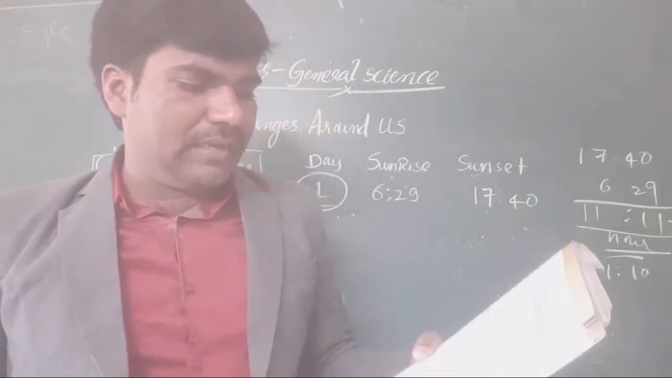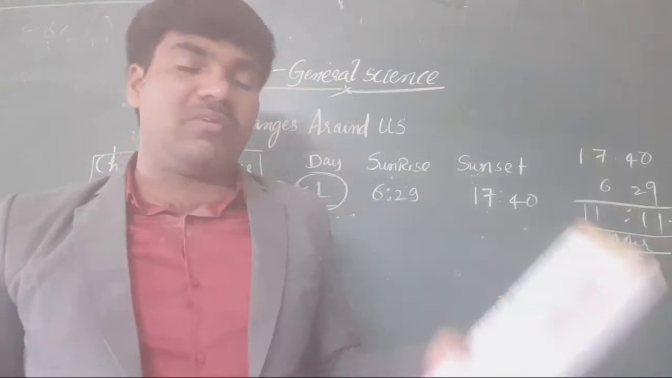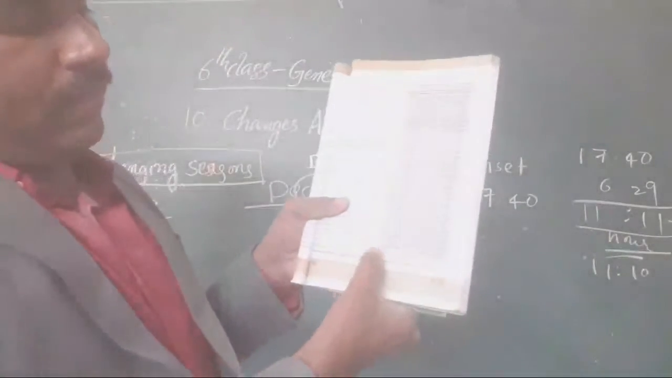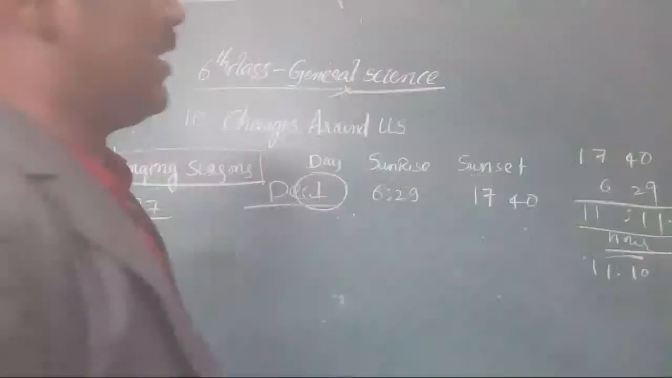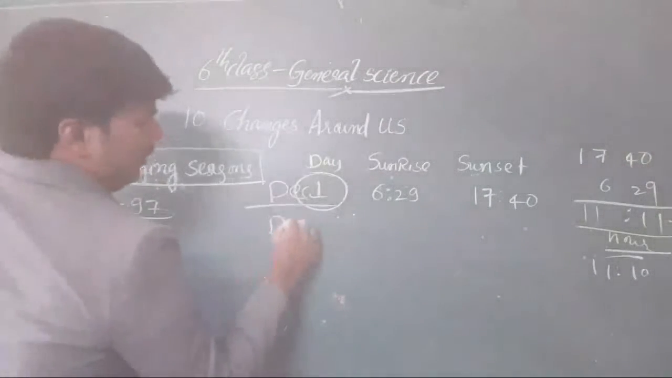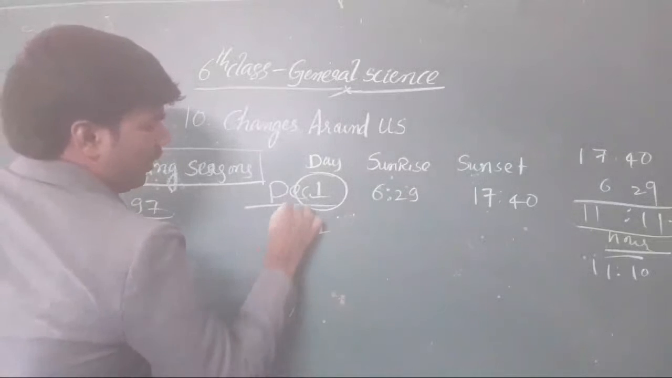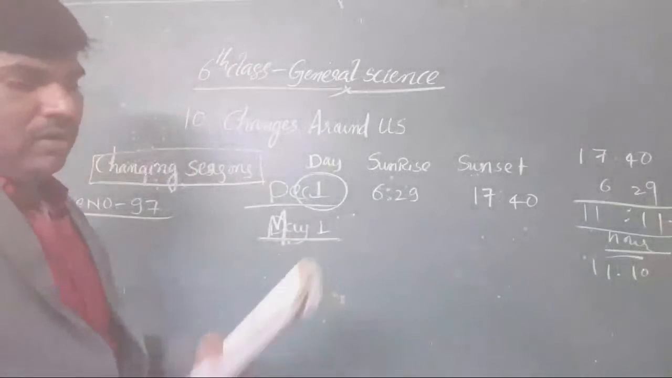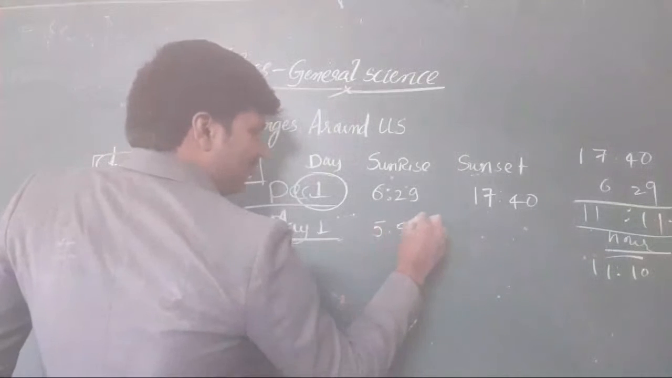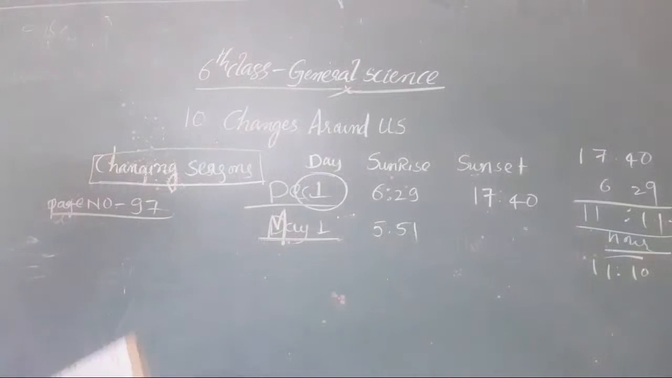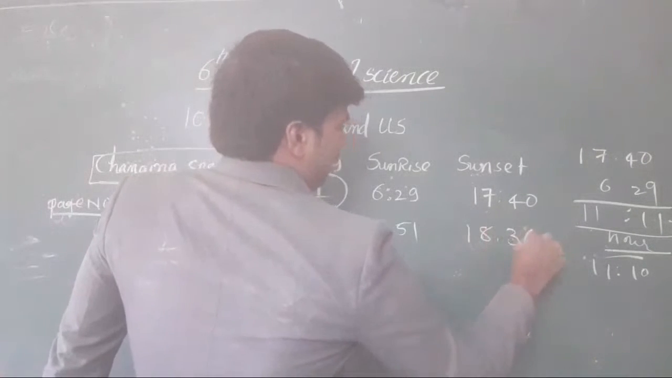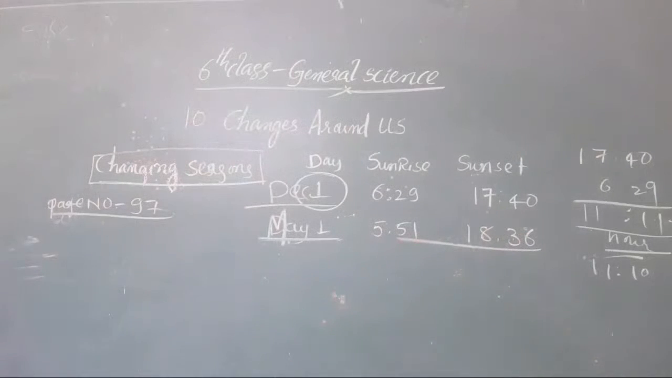And when you take here, what is the duration of the longest day in May? Okay, now check it here, there is about the last day maybe, May 31st. When you take day 1 in May, May 1, what is the sunrise time at May 1? There is 5:51 as the sunrise time. Okay, clear or not, all the students? And there is 18:36 as the sunset time. What is the duration between the sunrise and the sunset here?